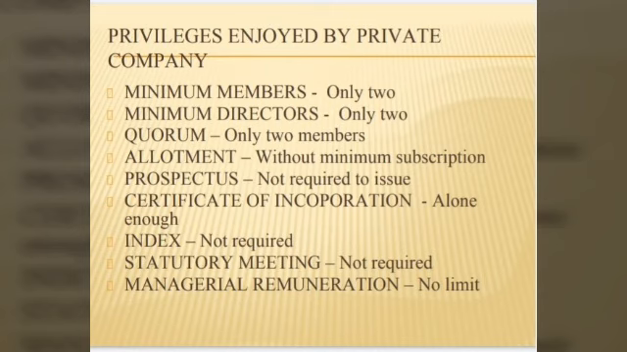Next one is index of members. The private company doesn't want to maintain index of members. Next one is statutory meeting. Private company, it is not compulsory to conduct a statutory meeting. They don't want to conduct statutory meeting. Next one is managerial remuneration. There is no limit in case of paying remuneration to the directors and the top officials, etc. These are the various privileges enjoyed by the private company.